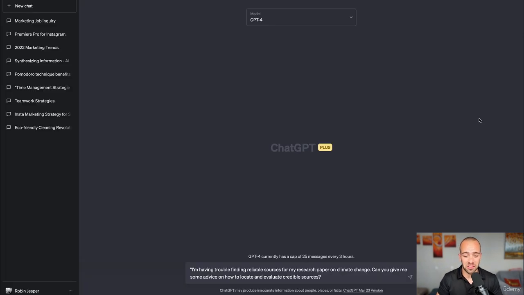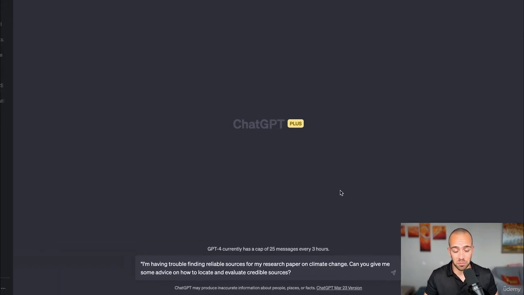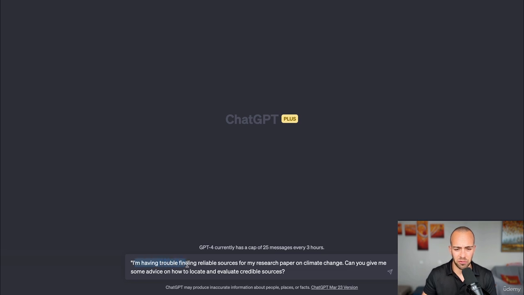Now, one way of using this is, for example, a prompt like this: I'm having trouble finding reliable sources for my research paper. Well, that's a big problem, right? Because there's a lot of information online. There's a lot of information from ChatGPT, but how can you really find reliable resources on climate change? Can you give me some advice on how to locate and evaluate credible sources?